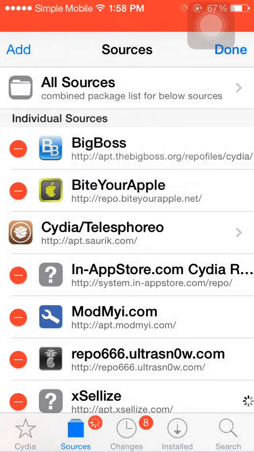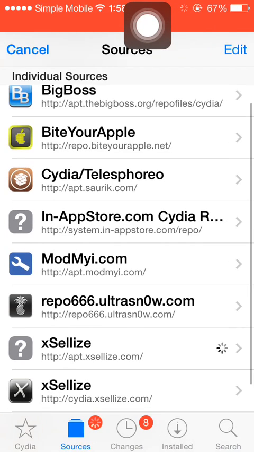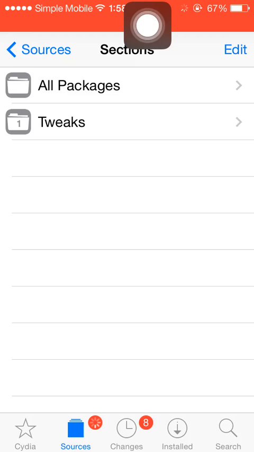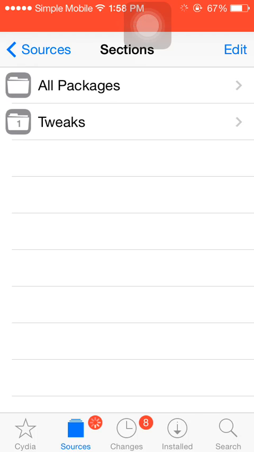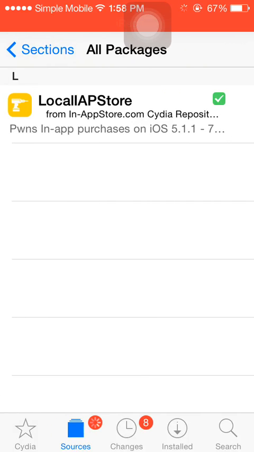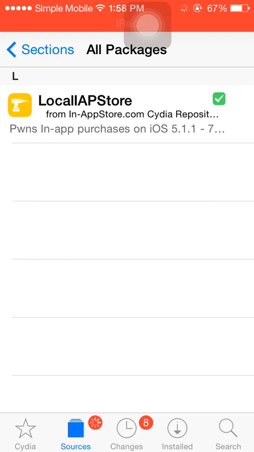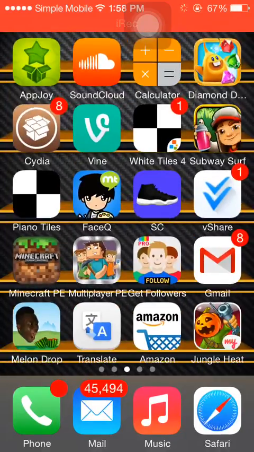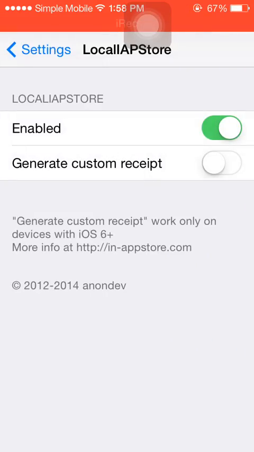And you click done. After you click done, click here on the App Store. Click on here in appstore.com. And then go to all packages. When you click on all packages, download local app store. After you download local app store, come back to this video. Then go to the settings and click on local app store, and make sure you enable it.